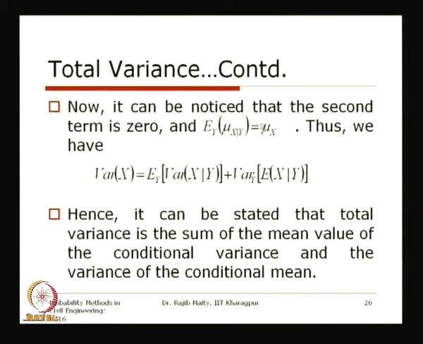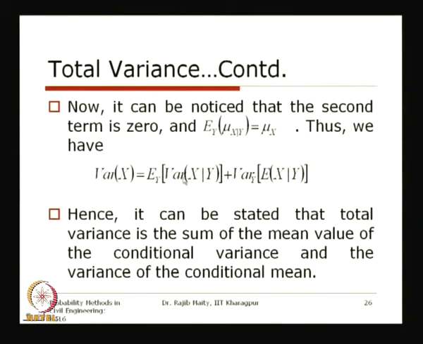So, thus if we put these two equations there, then what we get is the variance of x, which is the expectation over y of the variance of x given y, plus the variance over y of the expectation of x given y.